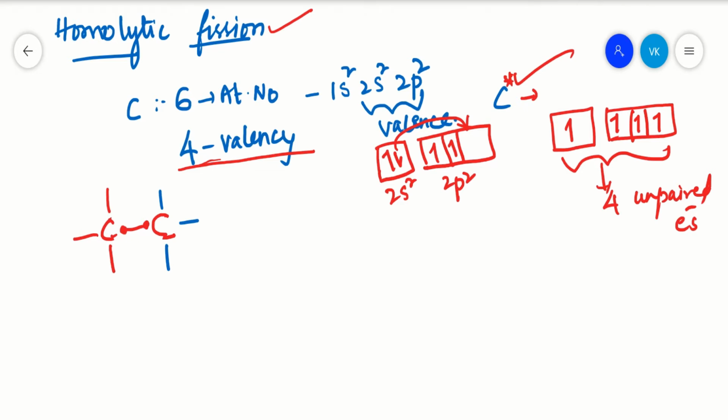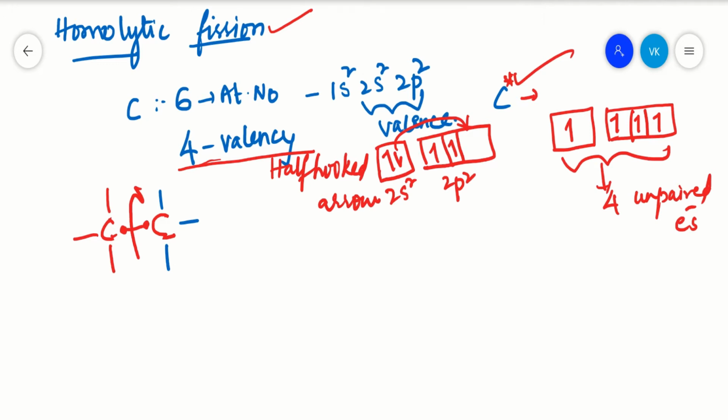Now, homolytic means cleaving of the bond in between these two. This is the symbol of homolytic fission. This is called a half-headed arrow, which says that the bond is cleaved into two equal halves.